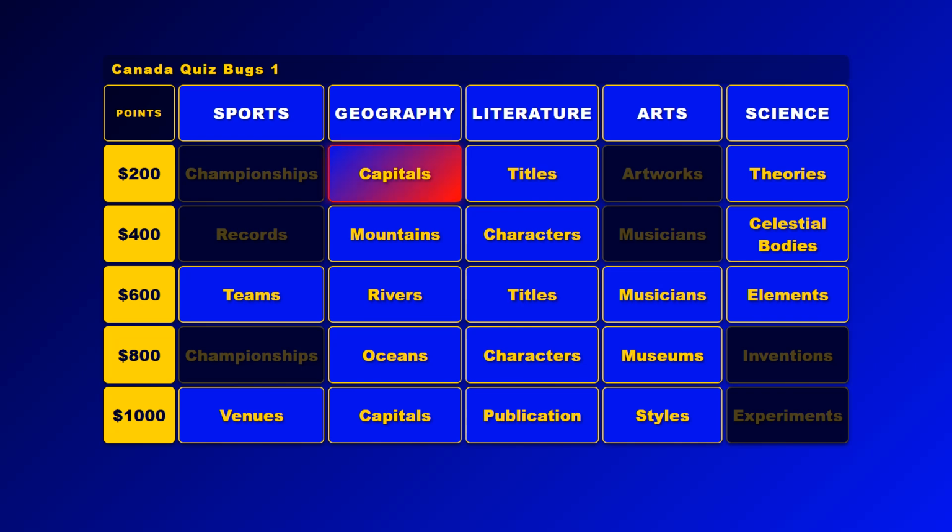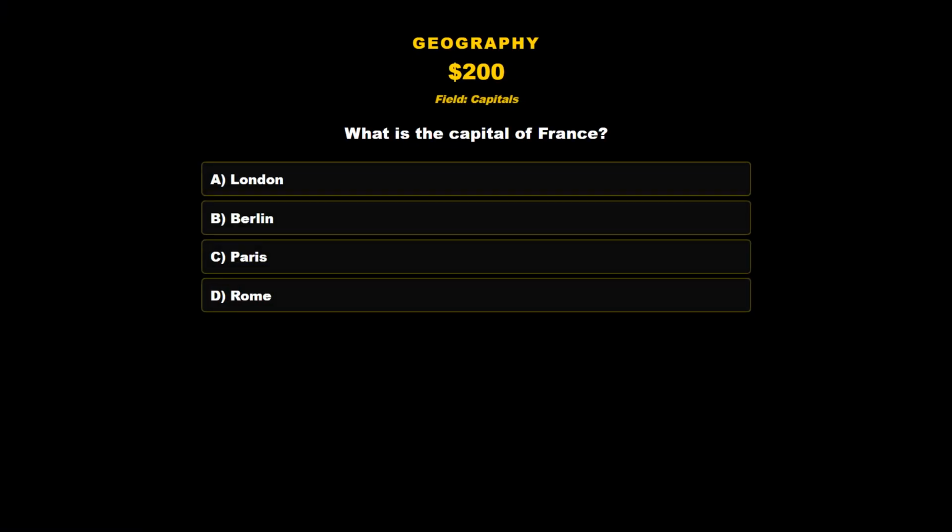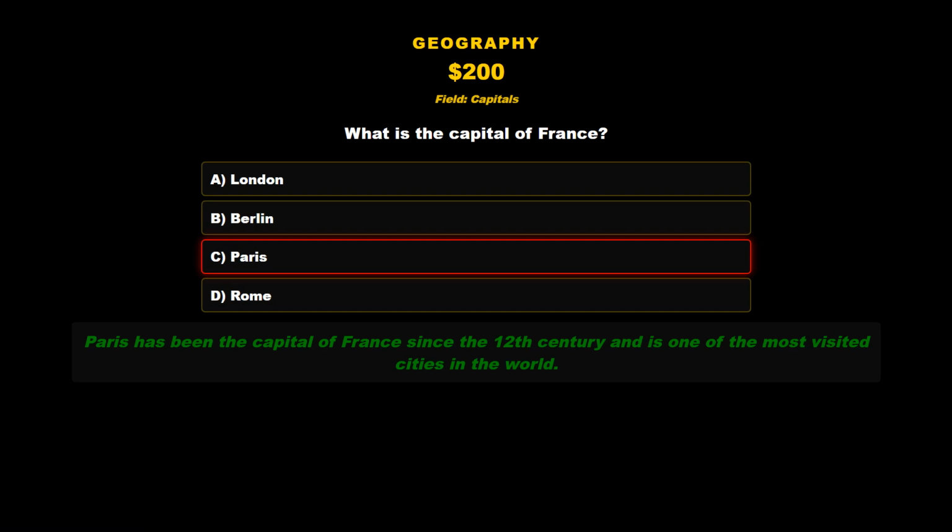Geography, capitals for 200 points. What is the capital of France? A. London. B. Berlin. C. Paris. D. Rome. The answer we were looking for is C. Paris. Paris has been the capital of France since the 12th century and is one of the most visited cities in the world.